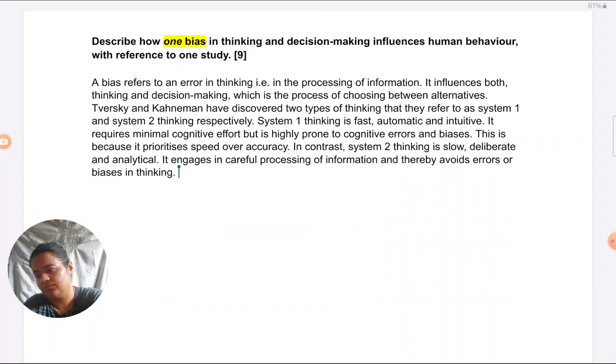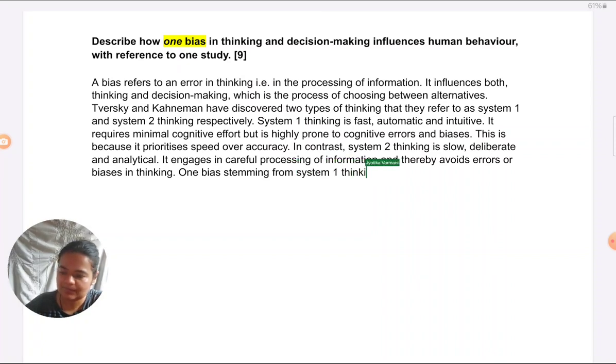Okay, then coming to the bias, I like to still keep it into a 3-paragraph format, but if you want, you can take a separate paragraph to start talking about the bias. So, one bias stemming from system 1 thinking is cognitive ease bias. Now, in the previous answer, I had explained it very briefly and just quickly connected it in one line only to reduced accuracy in decision making. Here, I'll give a little more time to explain what this bias is, because the question is focused on the bias and how it influences behavior. So, the way exactly in which it reduces accuracy of decision making, I need to spend more time on, talk more about before entering into the study.